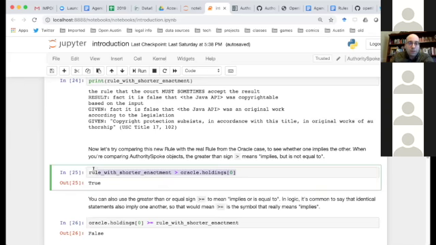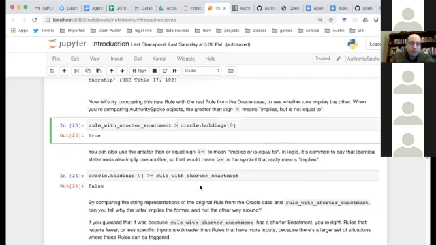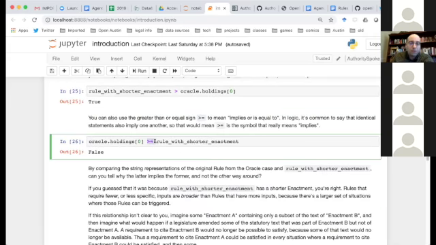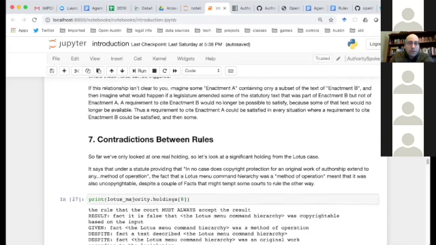So that's what's going on here. I've overloaded the greater than operator to mean implies, or the greater than or equal operator. And I'll also show